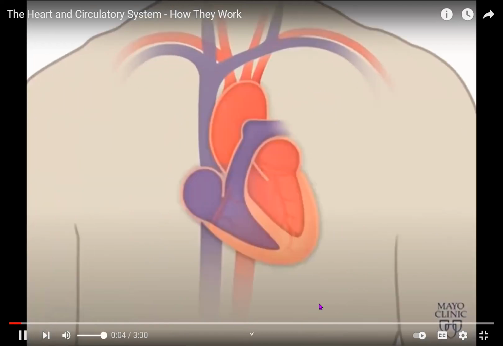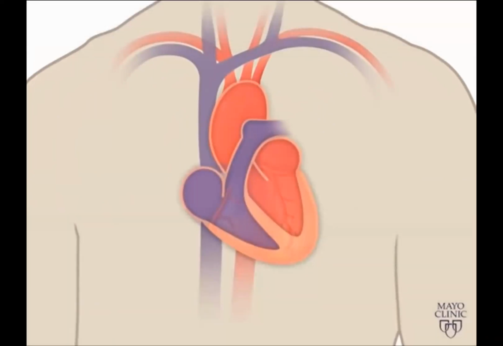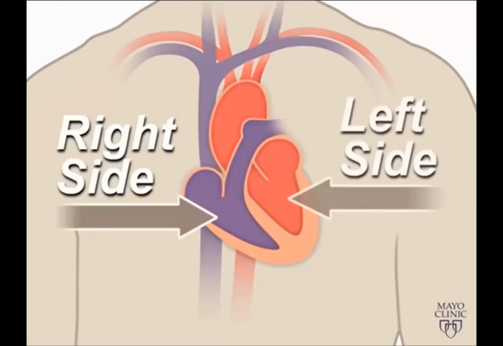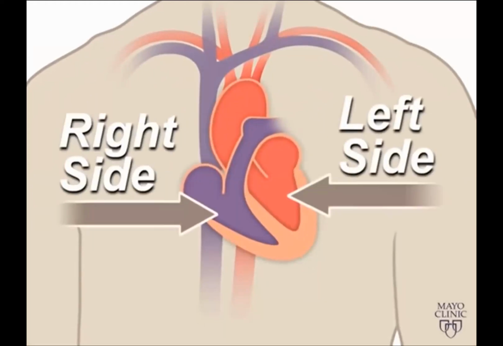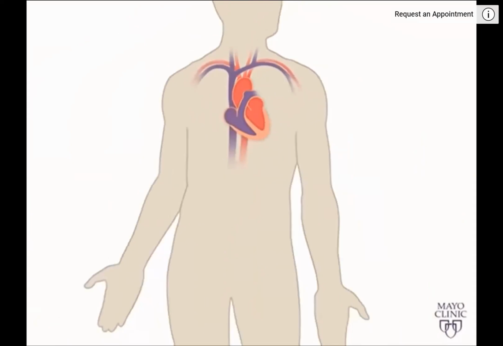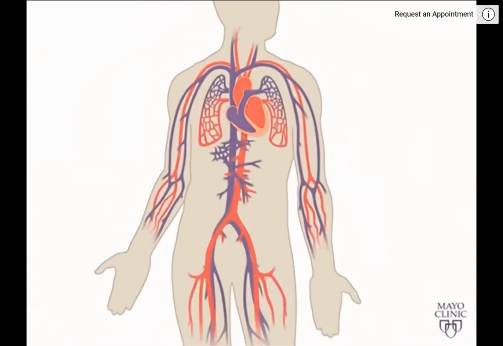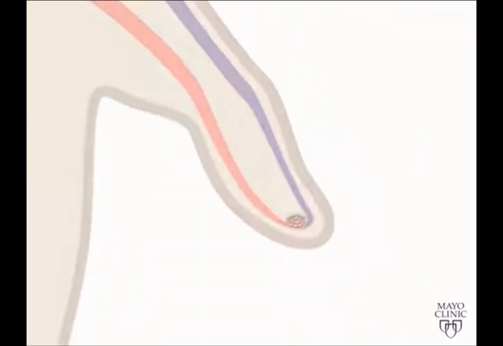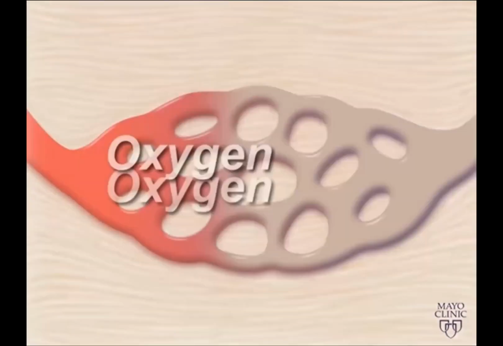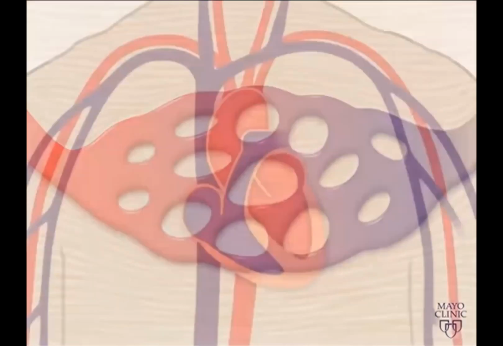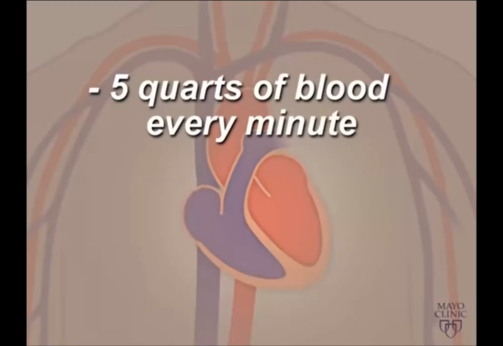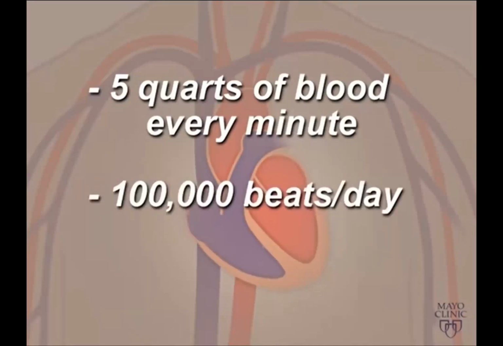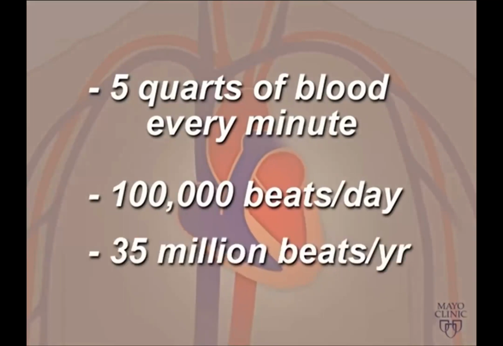Organ about the size of your fist and is located slightly left of center in your chest. Your heart is divided into the right and left side. The division protects oxygen-rich blood from mixing with oxygen-poor blood. Together, your heart and blood vessels comprise your cardiovascular system, which circulates blood and oxygen around your body. In fact, your heart pumps about 5 quarts of blood every minute. It's about 100,000 times in one day. That's about 35 million times in a year.